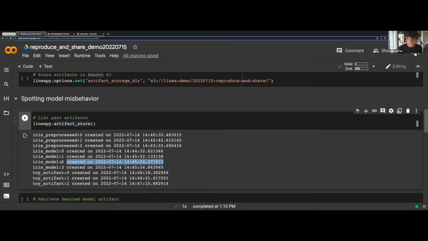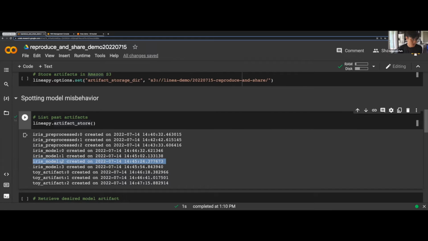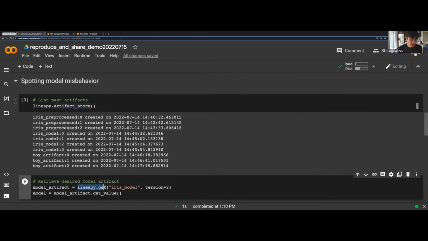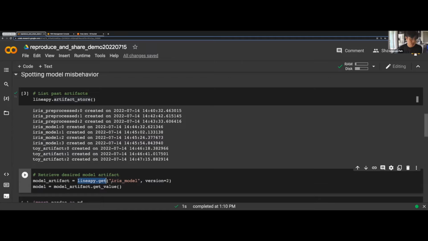If I want to retrieve this one and use it, the API that I have to use is this thing called lineapy.get. How you use it is you pass in the artifact name and the version number that you desire, and it'll give you the artifact object, which will be held in this variable.